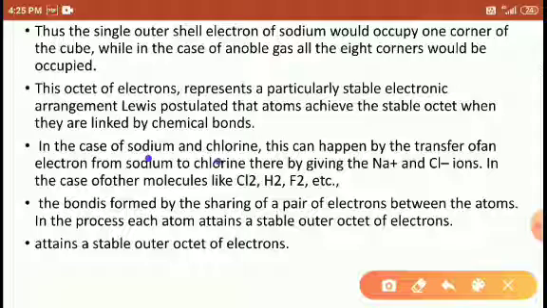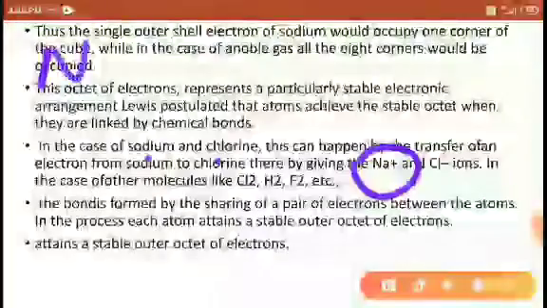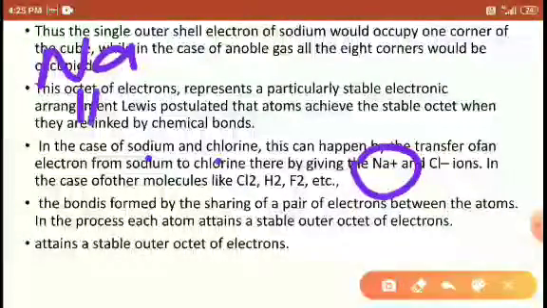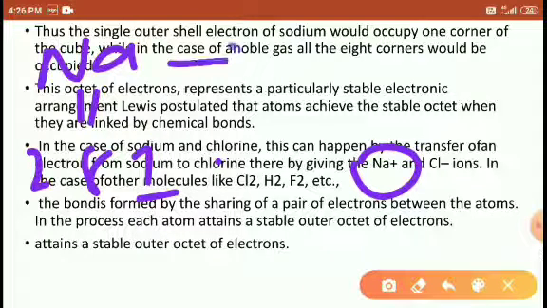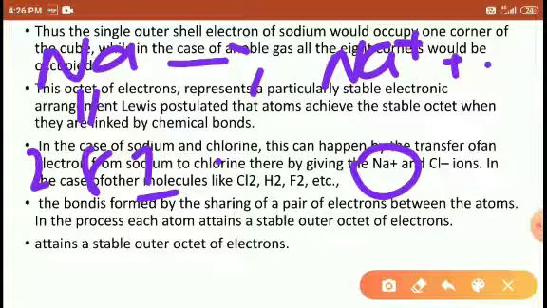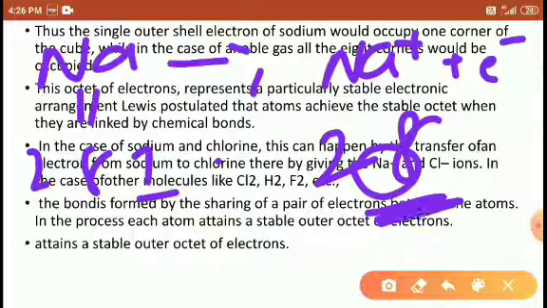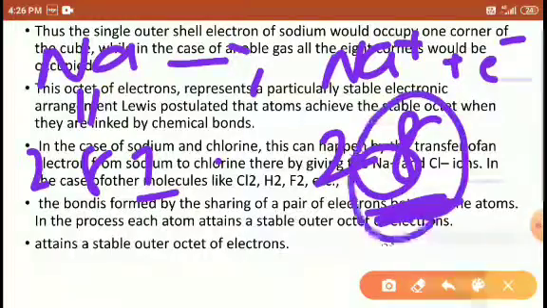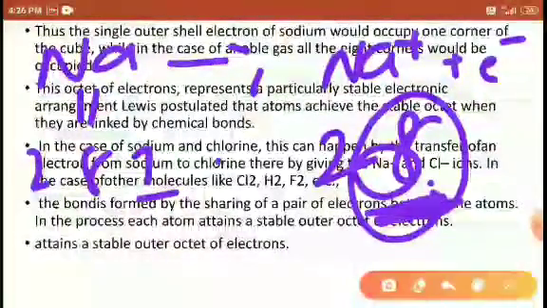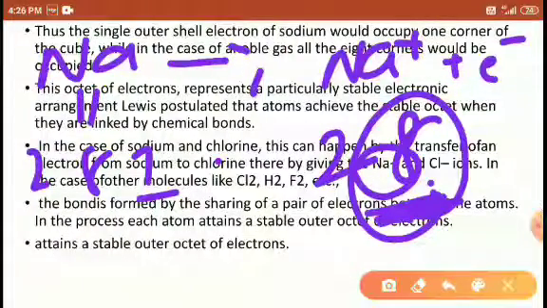Sodium chlorine, I already gave the example. Sodium has atomic number 11, and its outermost shell has 1 electron, that is 2 8 1. The sodium atom releases 1 electron to form the sodium ion, and after losing 1 electron its outermost shell has 8 electrons. So it is stable because its outermost shell contains 8 electrons. That's why species lose or gain electrons, because they want to stabilize themselves.